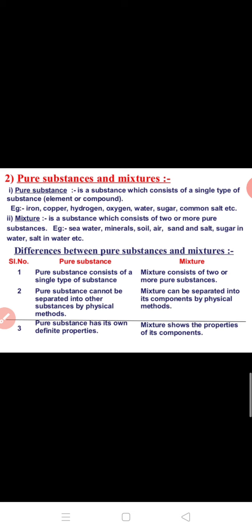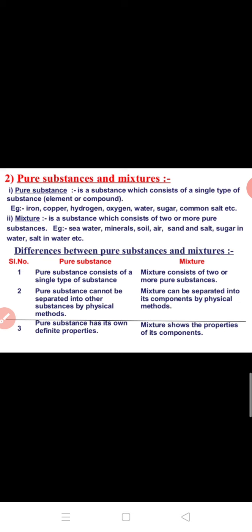They are pure substances. And mixture? Mixture is a substance which consists of two or more pure substances. For example, seawater, we can say it is a mixture of different salts, water and salts, minerals, soil, air. You know the composition of air: different types of gases, some dust particles, some water vapors. It is actually a mixture of different types of components. Sand, salt, sugar in water, salt in water. Actually salt in water is a mixture. So let us study what is the main difference between pure substance and mixture.